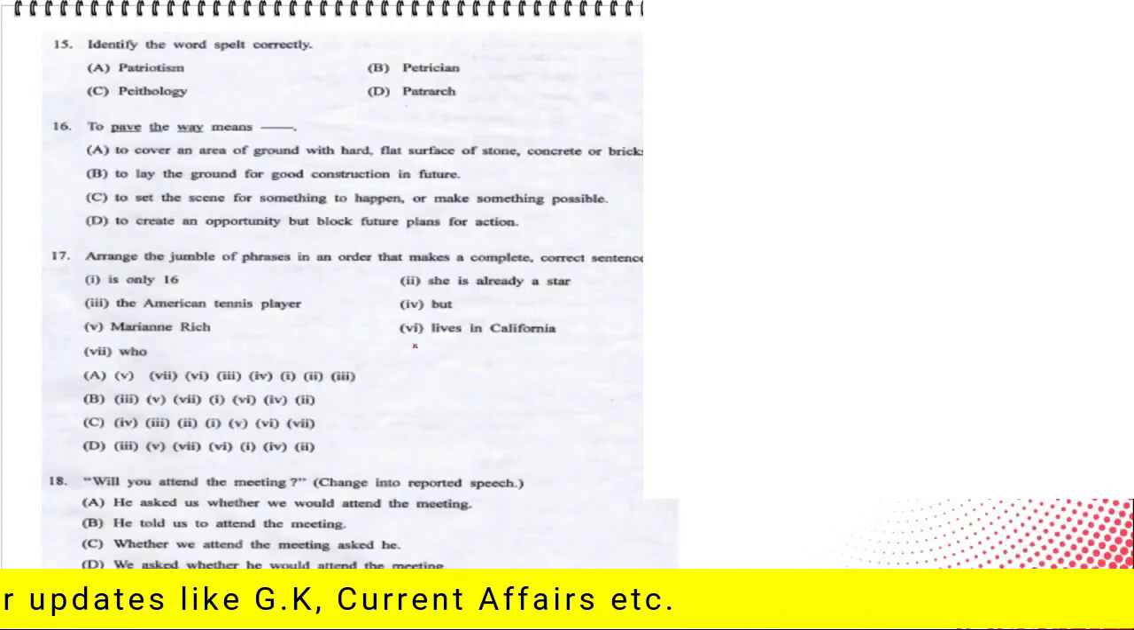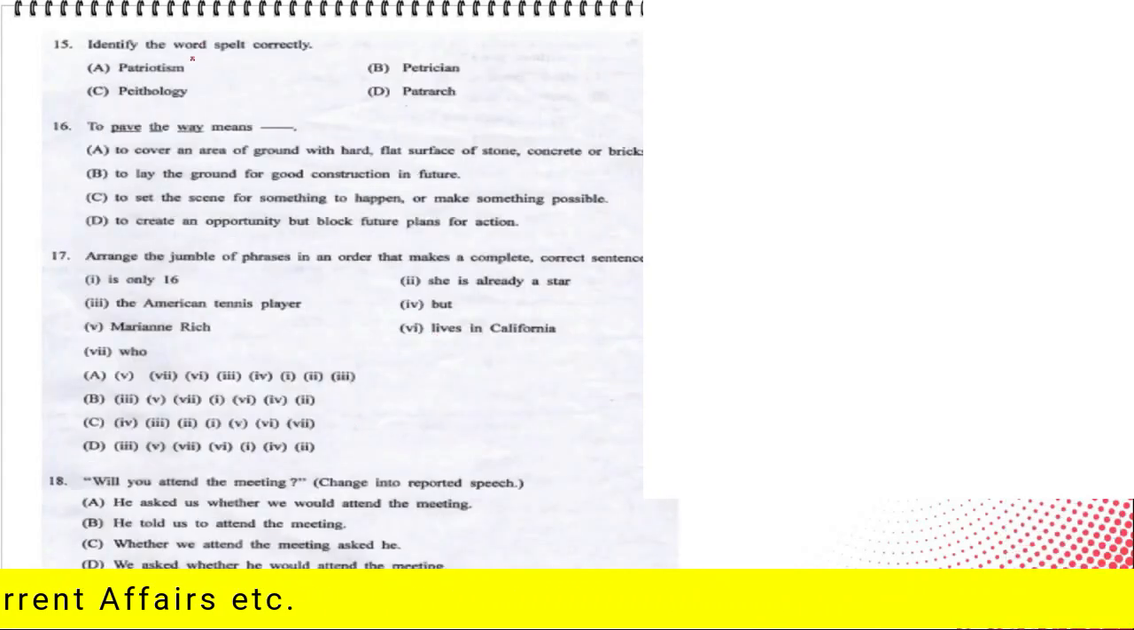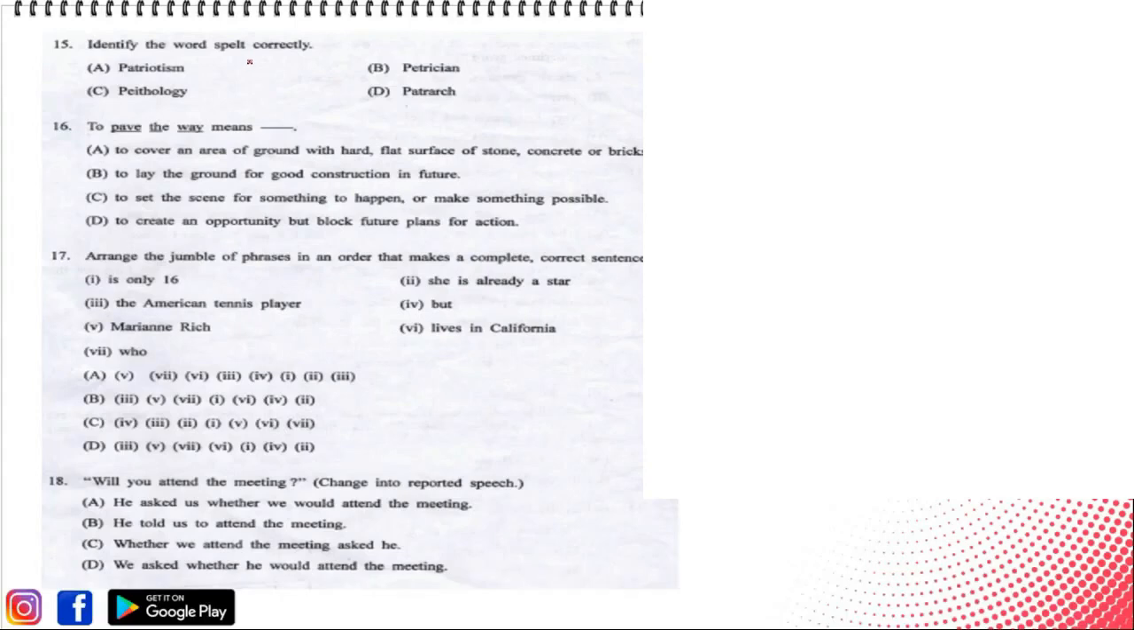Next, identify the word spelled correctly. तो हमको क्या करना है? इन चारों ऑप्शन में से जो वर्ड का स्पेलिंग करेक्ट है उसको चूज करना है. The options are patriotism, patrician, pathology, and petrarch.